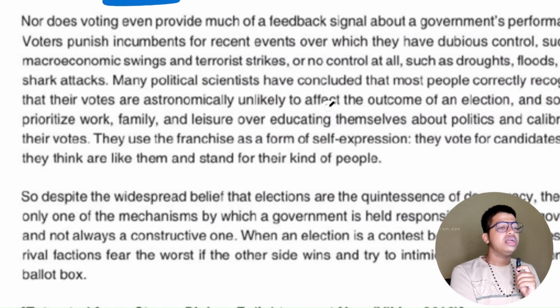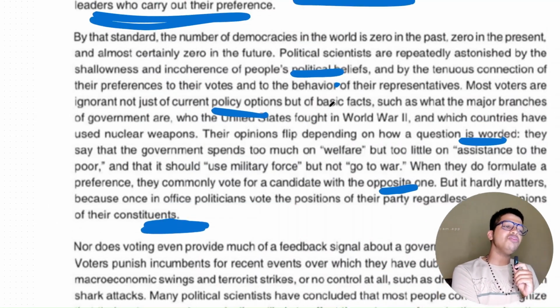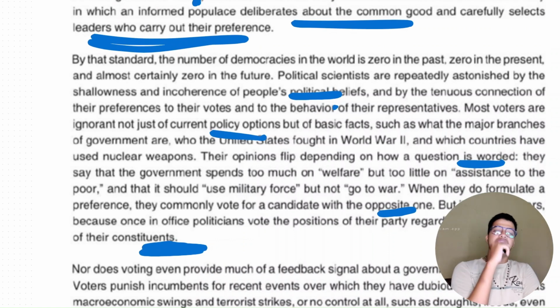So वही चीज है, democracy की failure के बारे में tells you and gives you very good arguments. Keep these arguments with you, because they will help you win on the exam paper. They tell you about a lot of these things, how people are essentially ignorant. People try to answer the question based on how it is worded, matlab politically motivated, and even if they choose a side, they vote for the opposite one. And even that does not matter, because at the end of the day, everyone follows this partisan model, and opinion और actual political ideology के लिए तो कोई vote करता ही नहीं है, कोई stand होता ही नहीं है.